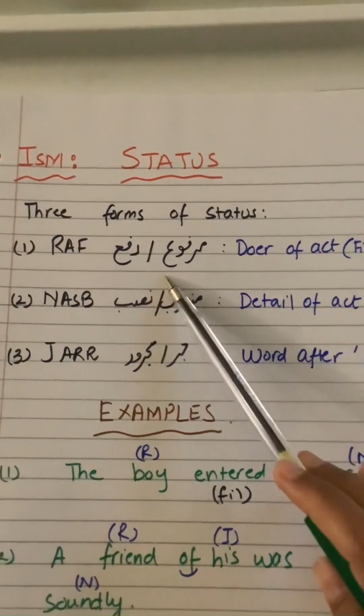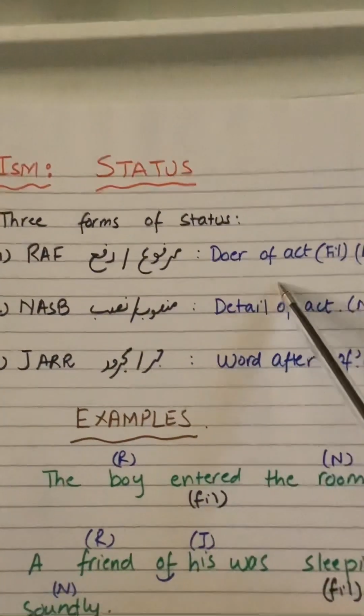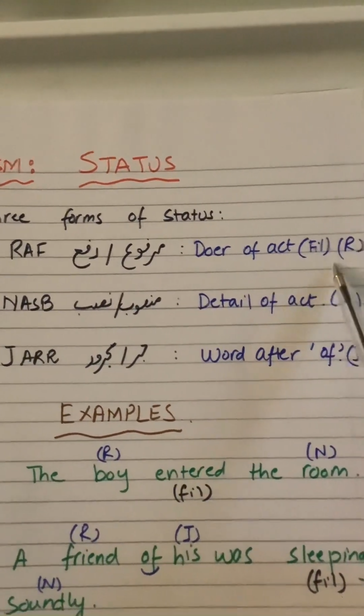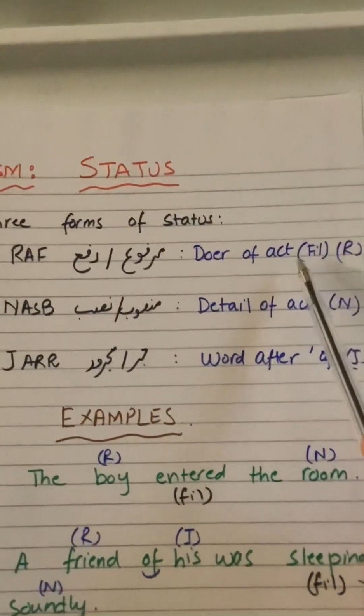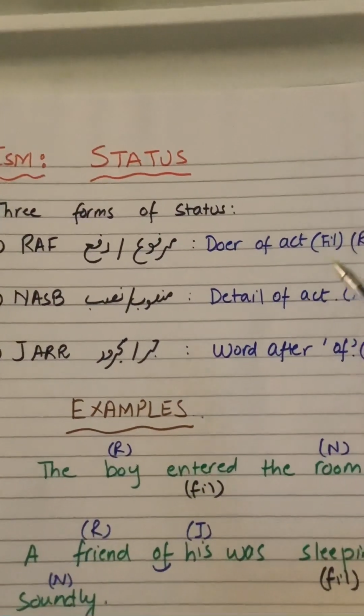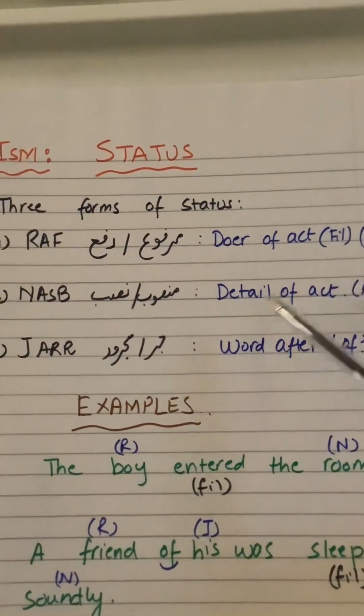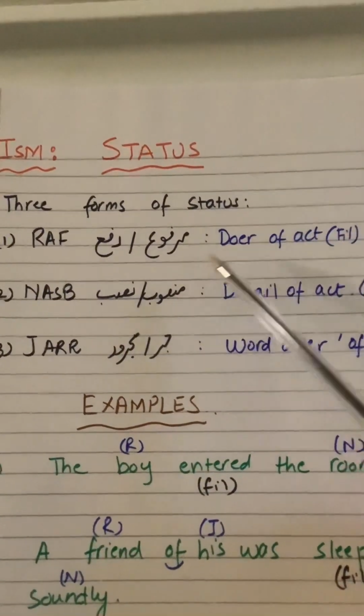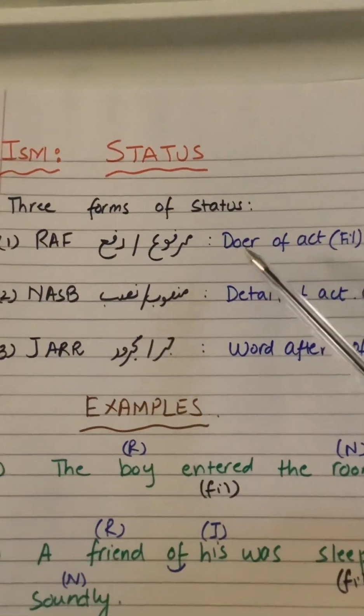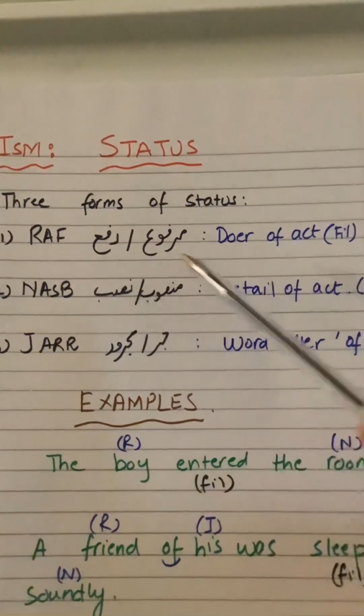The first one is called rafa. Rafa is the doer of an act, or the fail. First of all, when you look at a sentence, you have to find the fail, or what action is being performed, and then we're going to see who is doing that action. The person doing that action will be rafa.